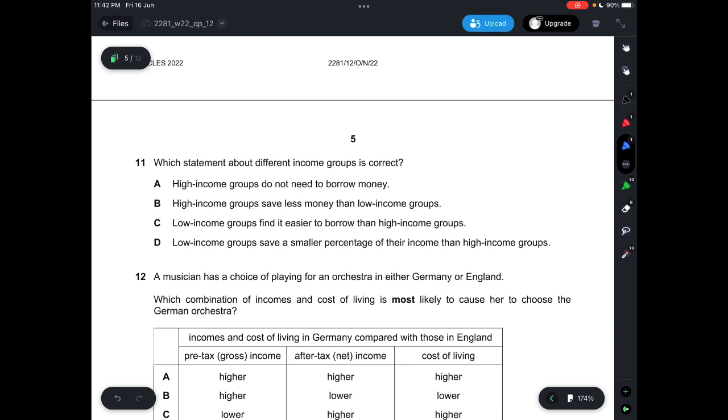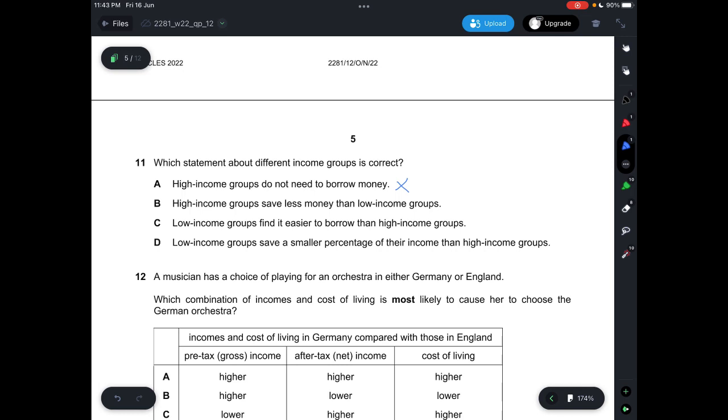Question 11, which statement about different income groups is correct? A, it says high income groups do not need to borrow money, which is not correct, because high income groups also borrow money. This depends on what amount they're borrowing. Let's say, for example, they want to buy a new car, so they will borrow a larger amount, let's say to buy the newest luxury car. So high income groups do borrow money, but probably they will borrow more compared to lower income groups.